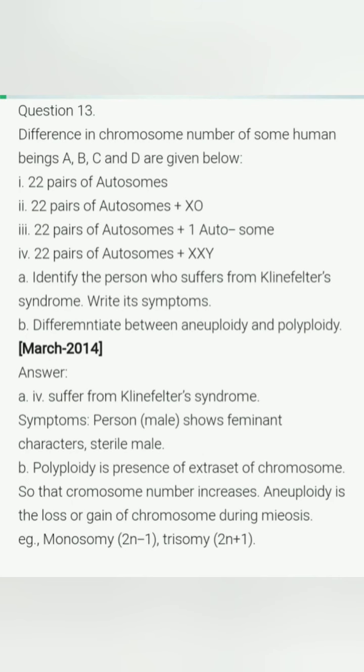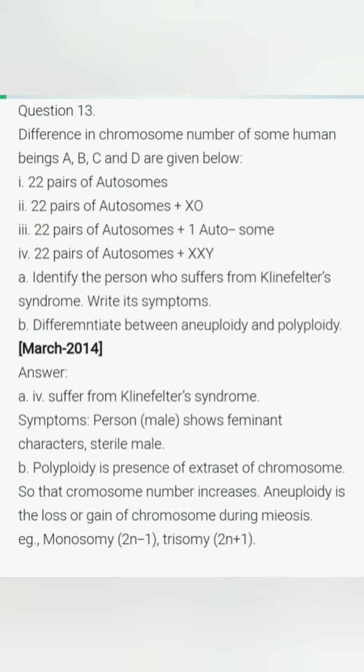Question number 13. Difference in chromosome number of some human beings A, B, C, D are given below. First is 22 pairs of autosome. Second, 22 pairs of autosome plus XO. Third is 22 pairs of autosome plus 1 autosome. And fourth is 22 pairs of autosome plus XXY. The question is to identify the person who suffers from Klinefelter syndrome and write its symptoms. We know that it is the fourth one, 22 pairs of autosome plus XXY, because there is an additional copy of an X chromosome in the case of Klinefelter syndrome. So the answer is the fourth one.